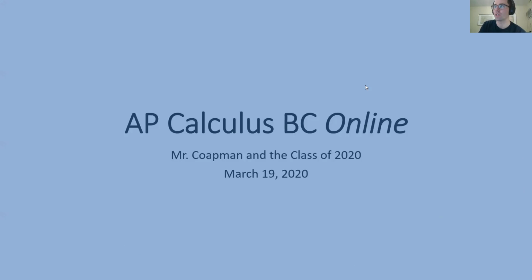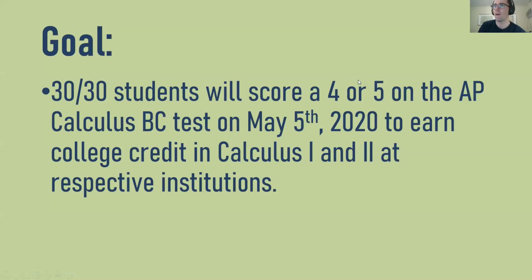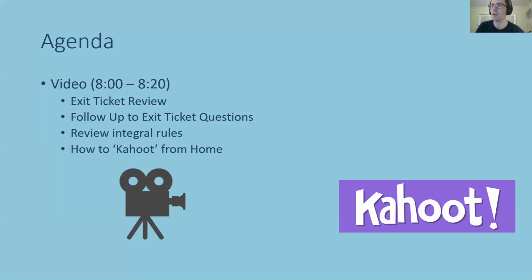But let's turn our direction to the PowerPoint just to kick us off. First, just reminding us of our goal: 30 out of 30 of us are going to score 4 or 5 on the BC exam on May 5th to earn that college credit, Calc 1, Calc 2. Check those off your college transcript. With that, here's our agenda for today.